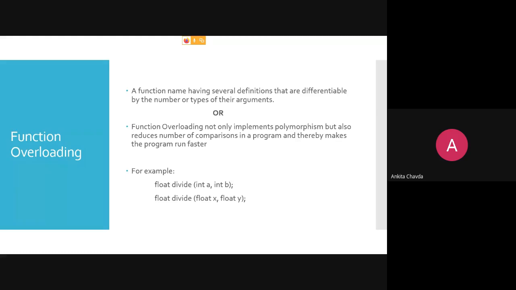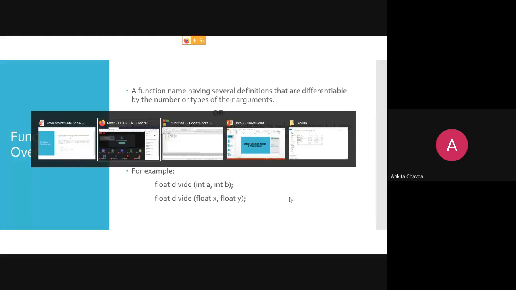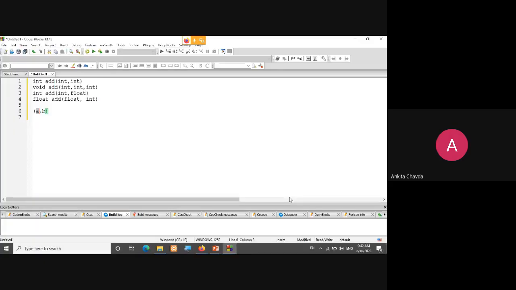So a function name having several definitions that are differentiable by the number or the types of their arguments. Function overloading not only implements polymorphism but also reduces the number of comparisons in a program, and thereby it makes the program run faster. Fine. So here the user doesn't have to do any comparison, as we have seen in this example before also.